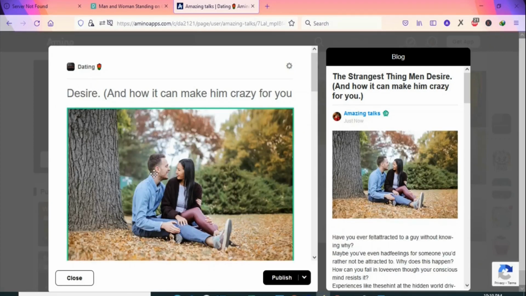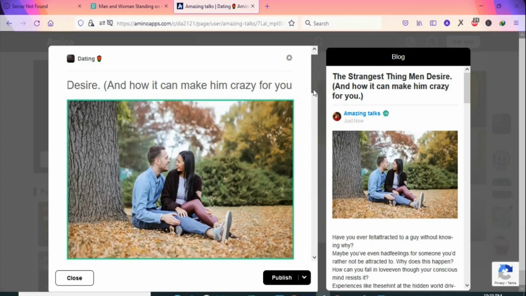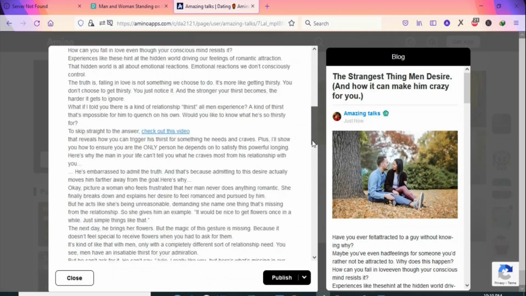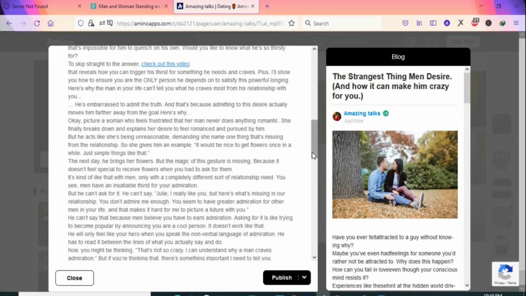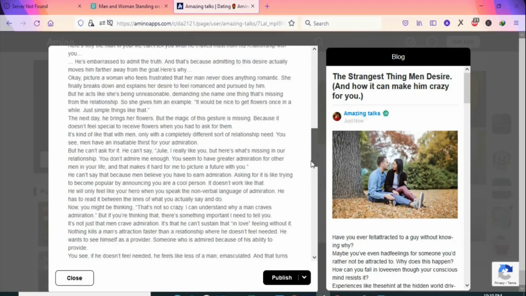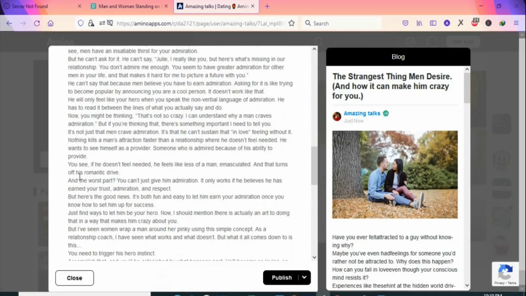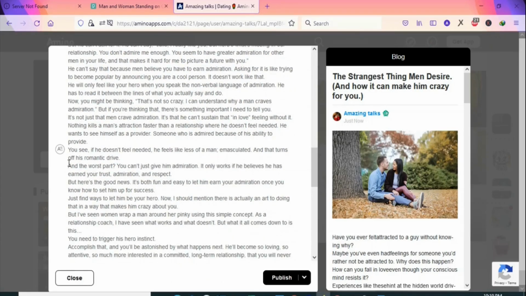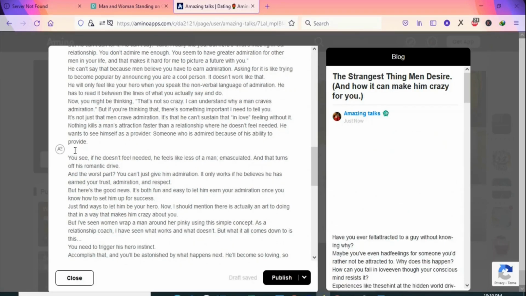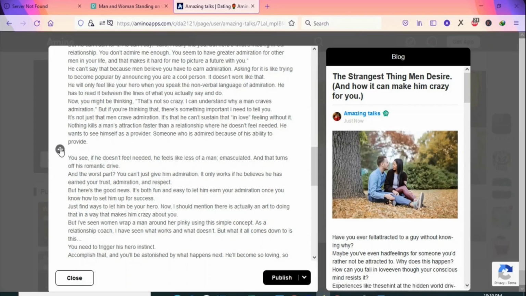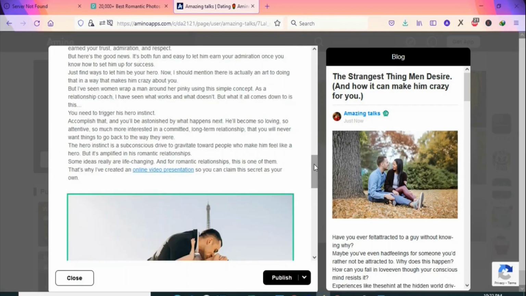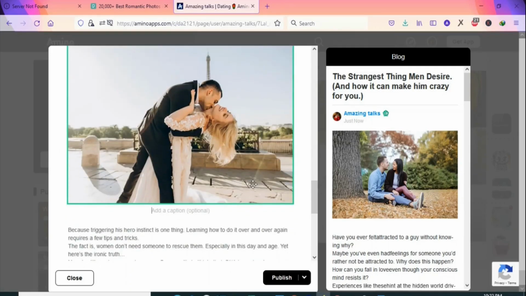So as you can see, this is the first image that I've inserted, and we are going to add another one. You can add as many images as you want. So I'll add another one so that the article can look nice. So let me insert another one here. So you press enter and then click on the plus sign so that you can enter the image. So let me do that. As you can see, the second image here.